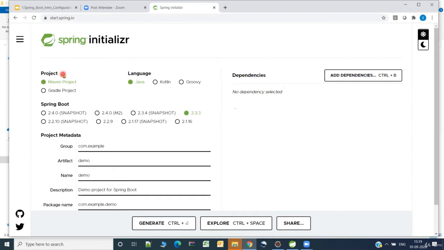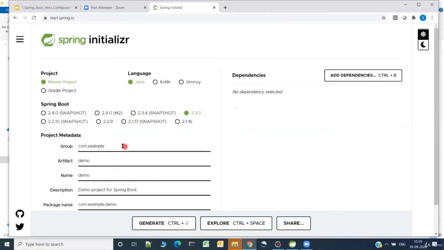So it is asking which build management you want. I want Maven, so let it be as it is. And it is asking for which language. Yes, I want Java language. And let the Spring Boot version be, as I was telling you, the Spring Boot version is 2.x. So okay, let it be 2.3.3.